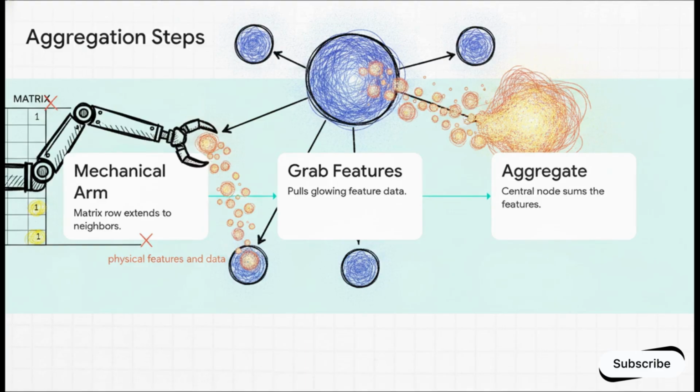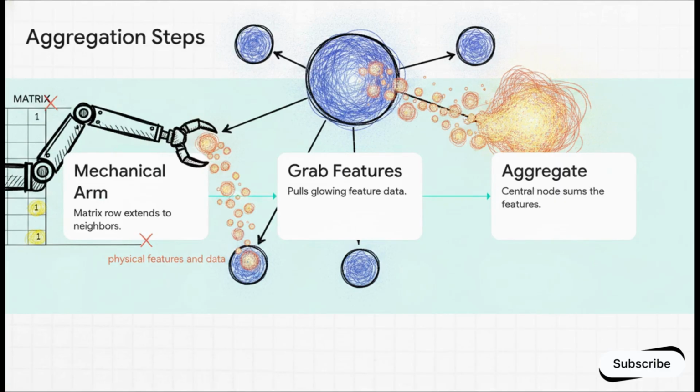Picture a central node surrounded by its neighbors. Think of a specific row in the adjacency matrix acting like a mechanical arm. Wherever there is a 1 in that row, the arm extends out to that specific neighbor. It reaches out, grabs these glowing blobs of light, which represent the physical features and data from those neighboring nodes, and pulls them back into the central node.